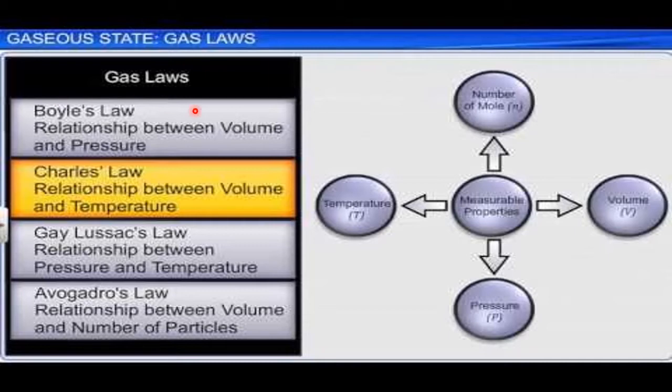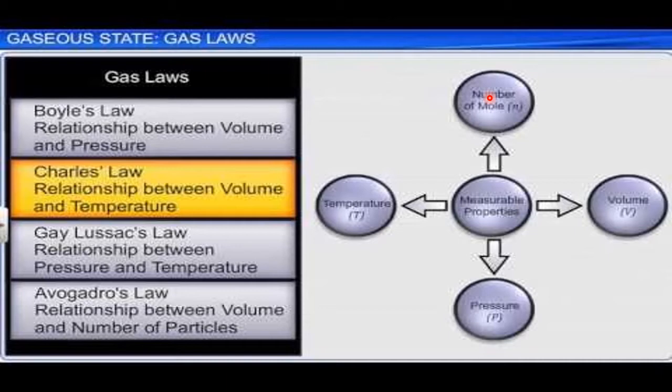See, I told just now four measurable properties. They are pressure, volume, temperature, and the mass in terms of number of moles or amount of gas. That means any gas is told in terms of P, V, T, and N. P for pressure, V for volume, T for temperature, N for number of moles or amount of gas.